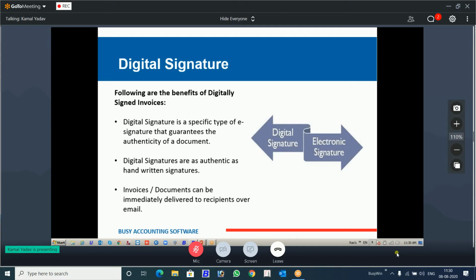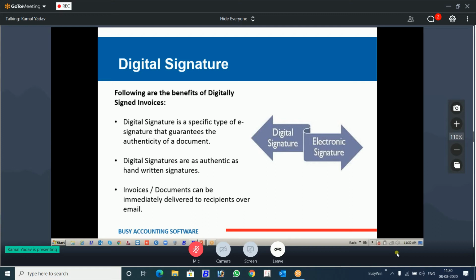Digital signature guarantees the authenticity of the document. You know, there are two types of document, even if you take the manual signature. There is a document not signed by anybody, and there is a document signed by the authority. That document which is signed by the proper authority is much more authenticated. There is no value of the unsigned document. Similarly, if you sign the document digitally, it will be authenticated, that it has been given by you, nothing is altered on the way, it's encrypted when it is transferred to you.